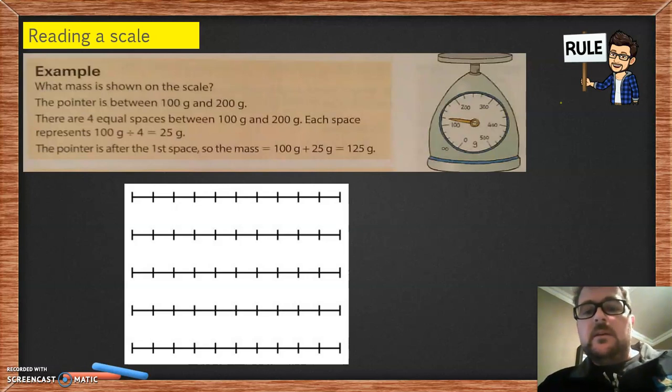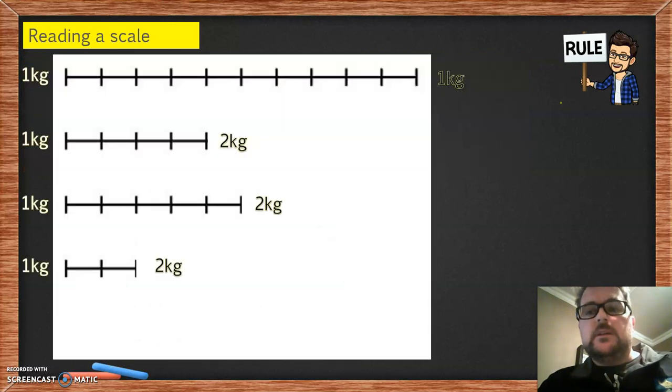Now on this scale here, a kitchen scale, they're asking us what is the weight indicated by the needle. Now the needle is between 100 and 200. You have to calculate what value each little space is, and only then can you say, okay, the value on that scale is 125 grams. I'm going to show you now how to do that.